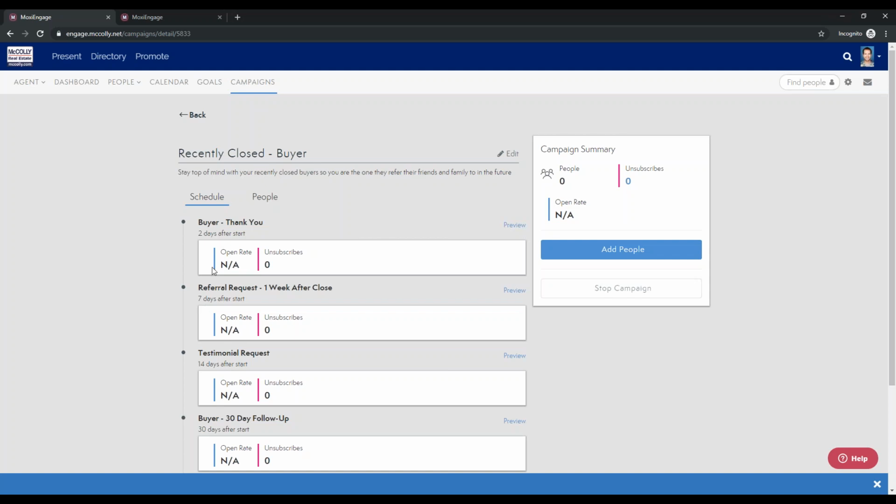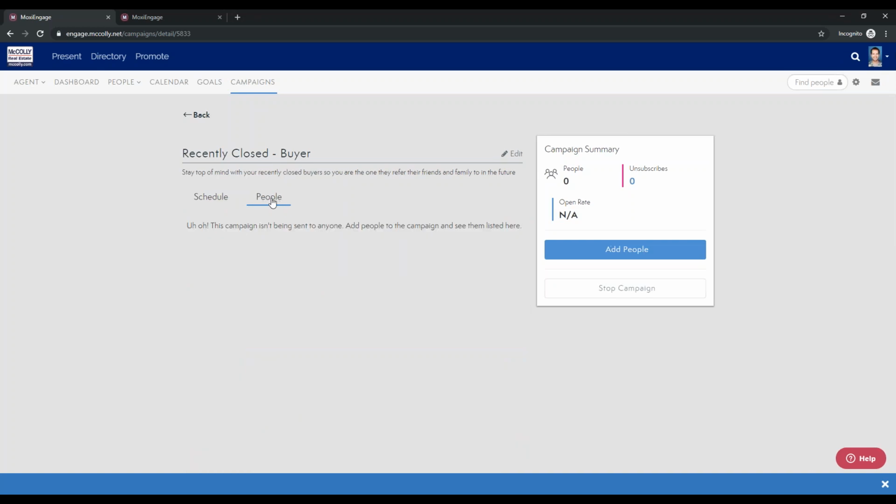So you can see here we have both an open rate and an unsubscribe. So you have the ability to see what the open rate percentage is for your emails that you sent out, as well as who has unsubscribed. So it's a great way to dive in a little bit deeper and see just how each individual email is doing.